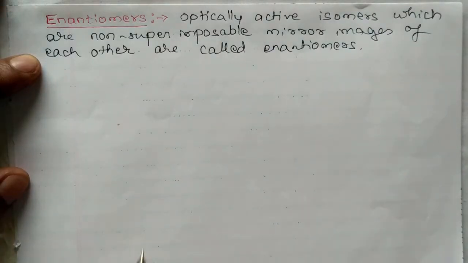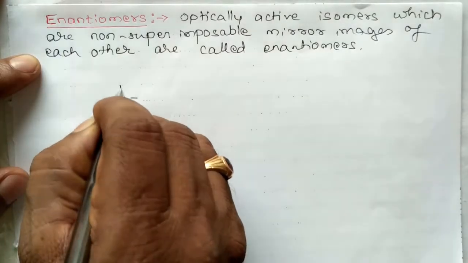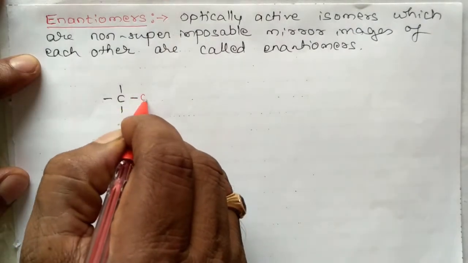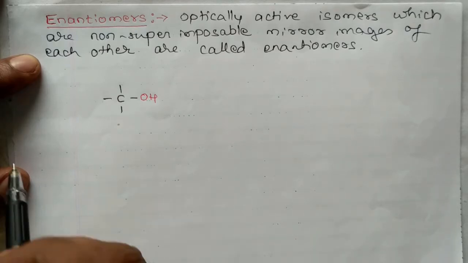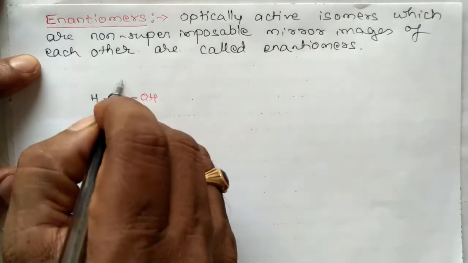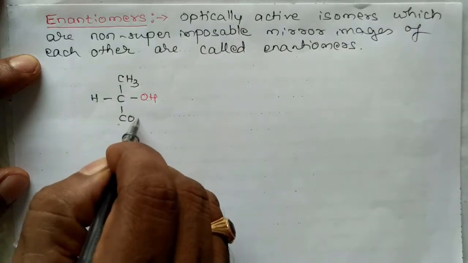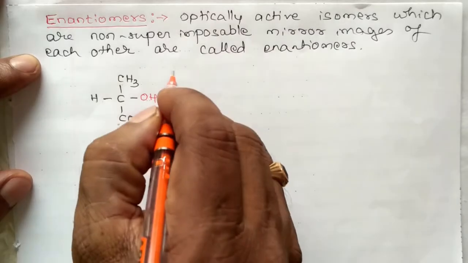For example, suppose this is the central carbon atom, and on the right side you are having OH, left side you are having H, here CH3, here COOH. Place a mirror here.